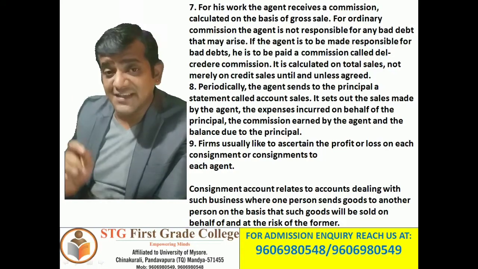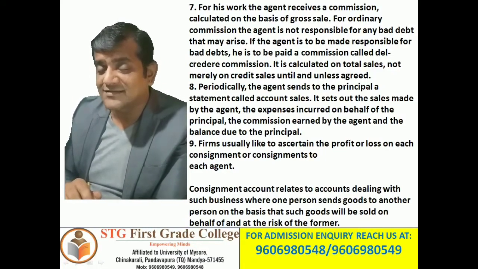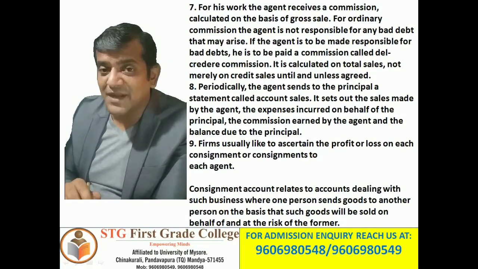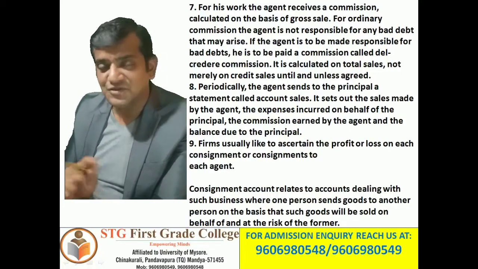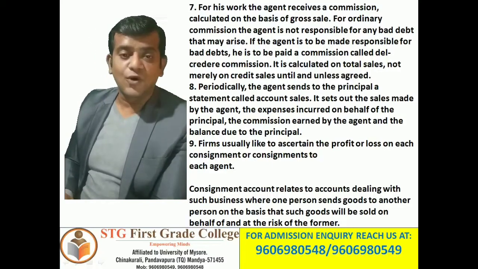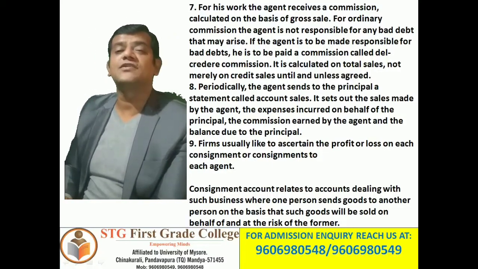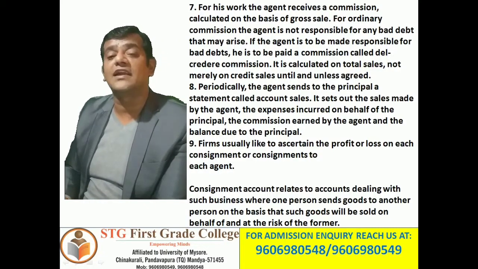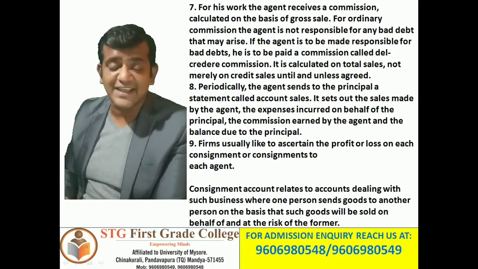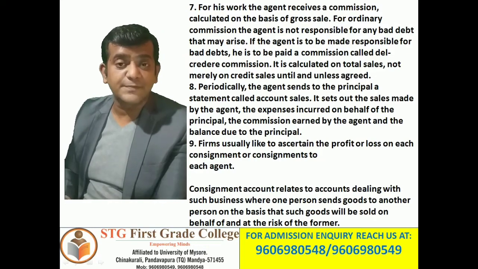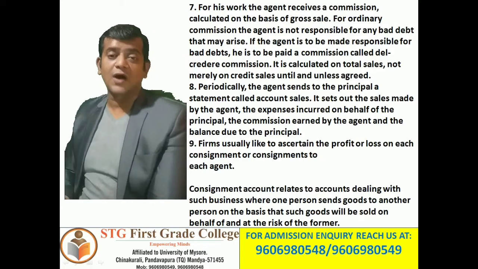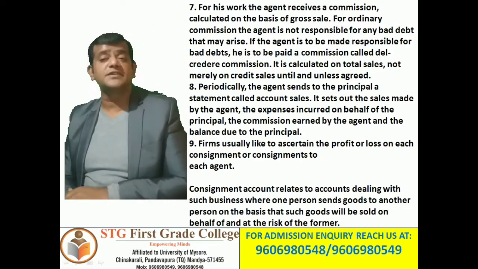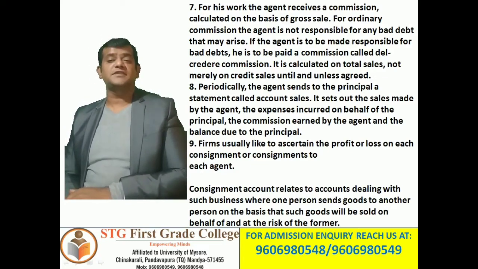When the consignee is an agent, automatically the source of revenue will be commission. Correct? So that is perfectly correct. So for his work, the agent receives a commission calculated on the basis of gross sale. Commission is always paid on the basis of sales. So you have to remember this. Commission he will get on the basis of sale.